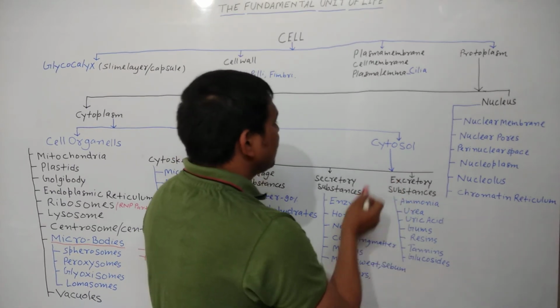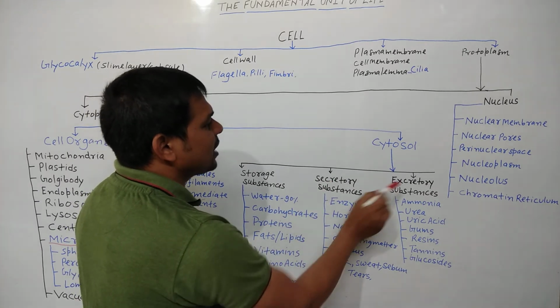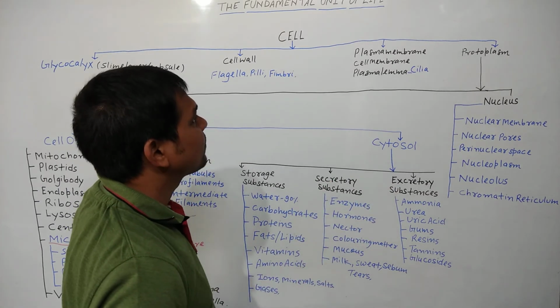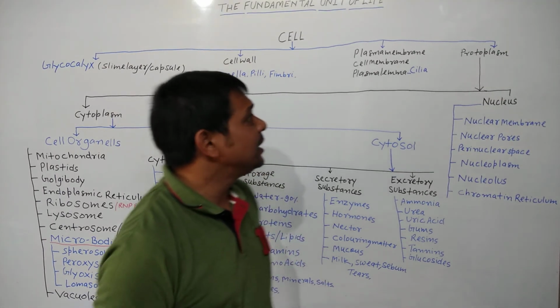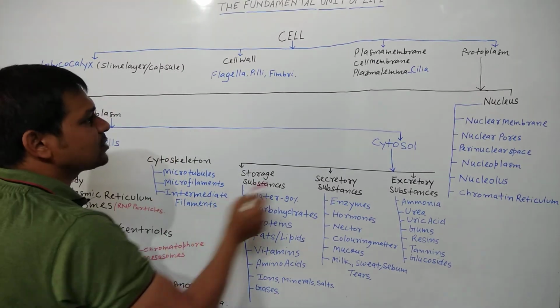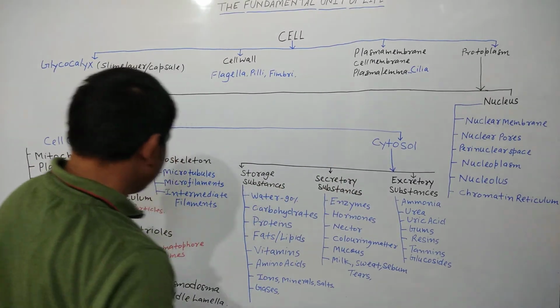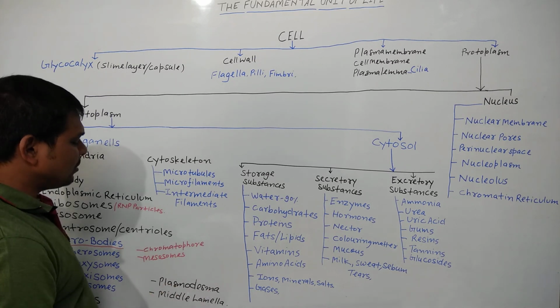So the cytosol is divided into storage substances, secretory substances and excretory substances. In the next lecture we will discuss in detail what is protoplasm, what is cytoplasm and what is cytosol. We will also explain plasmodesmata and middle lamella.